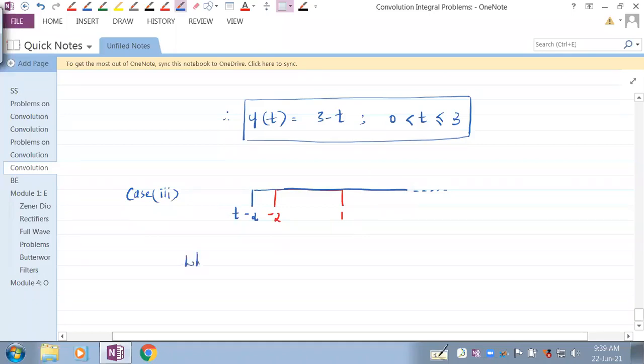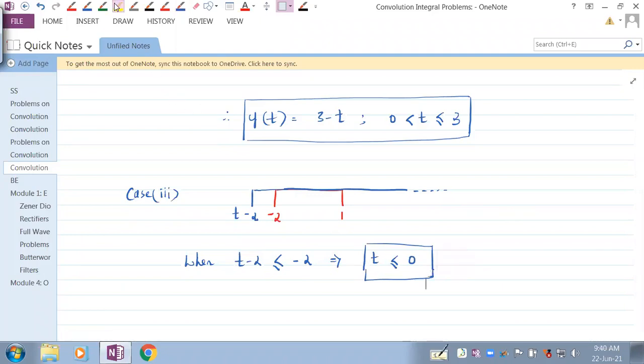So this case is when t minus 2 is less than or equal to minus 2. That's it. On the other side we don't have anything to say. So this is as good as saying when t is less than or equal to 0. So when it is less than or equal to 0, what would happen?